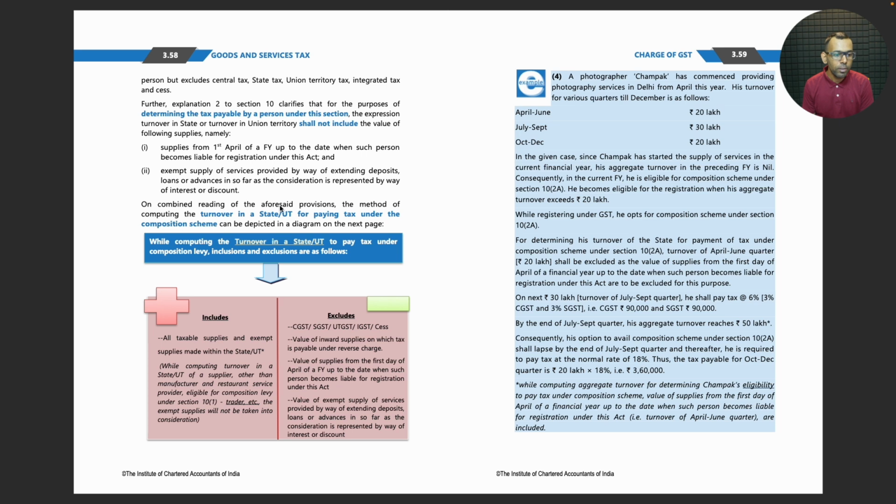On a combined reading of the aforesaid provisions, the method of computing the turnover in a state or union territory for paying tax under the composition scheme can be depicted in a diagram on the next page.